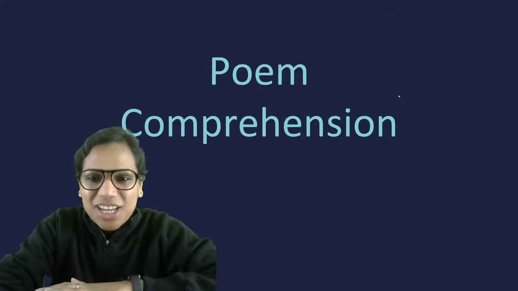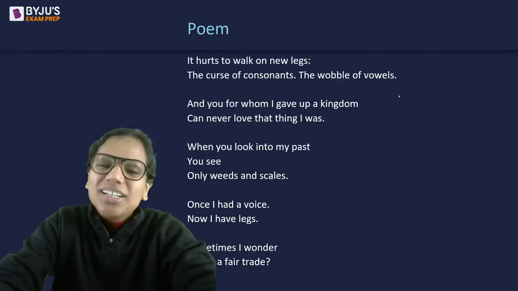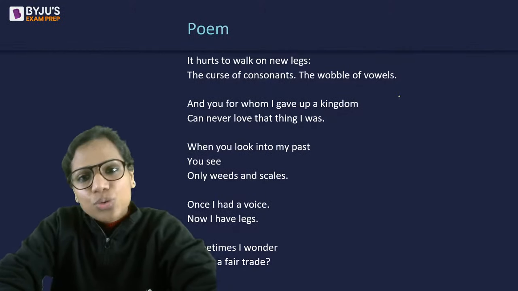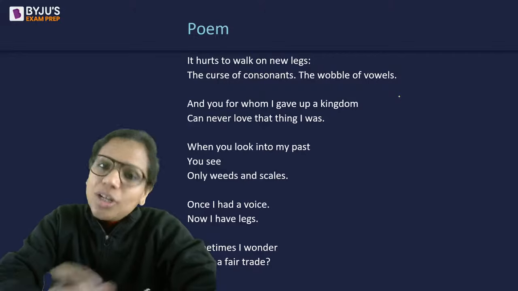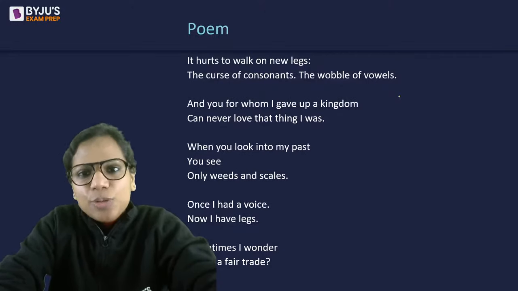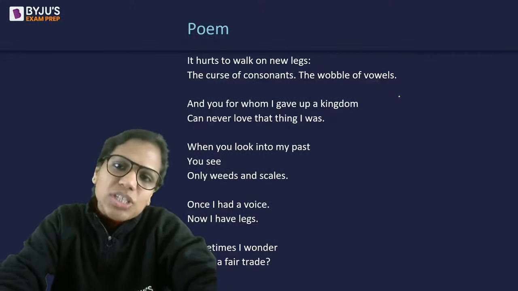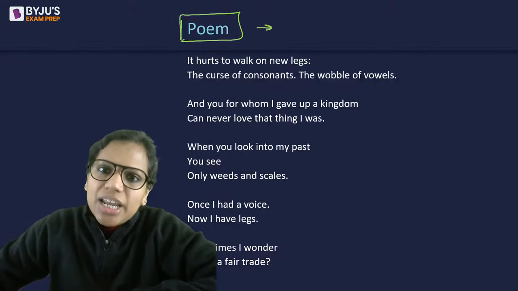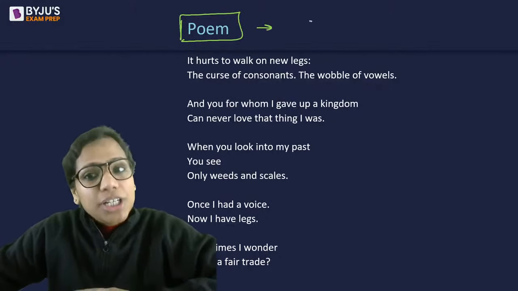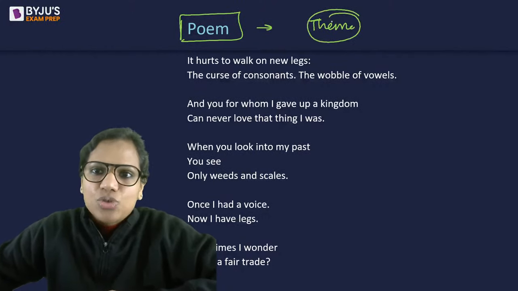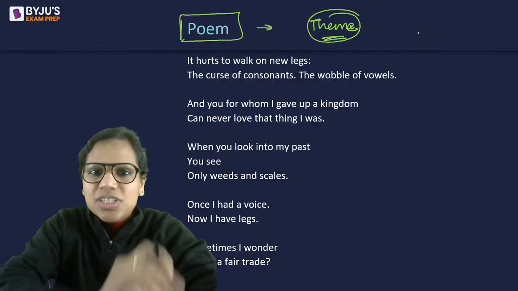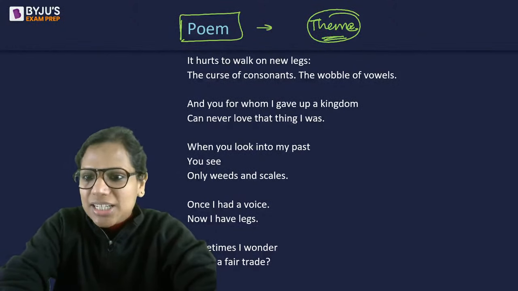Coming to poem comprehension, right? Let's have a look at a couple of poems also, because 2 came last year. One had 2 questions, one had 1, and one was easy. One was relatively more challenging, but again, 1 question was easy there. So poems are not as tough as students think they are, and you can give them a shot, particularly when you get theme questions based on them. So let's have a look. Poems. Read this one and let's attempt a question.